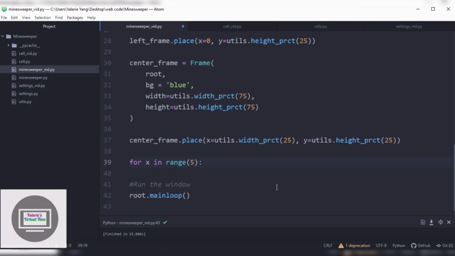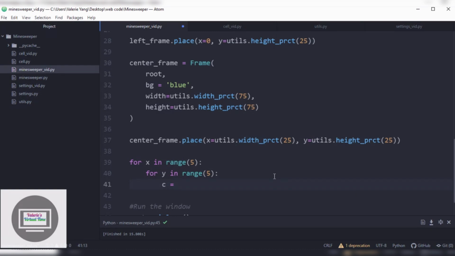And for x in range 5, this basically means 5 across. Then let's do for y in range, let's do 5. So it's going to be 5 times 5. We're going to have a grid of 5. And then it's going to be